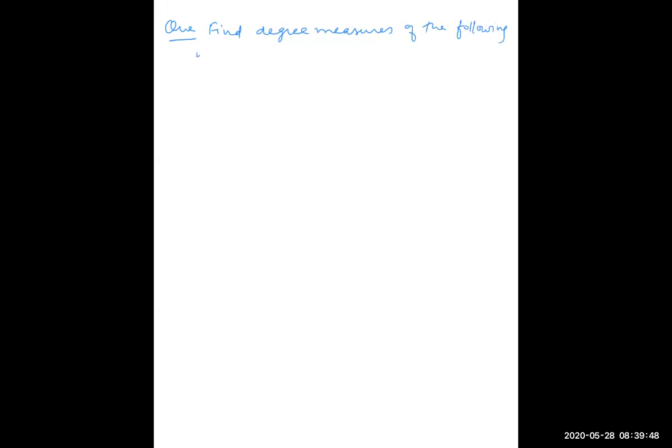One question, when the question is in the form of pi, then this is very easy: 4 pi by 5 radian. Second question is 1.2 radian. So all of you must see.